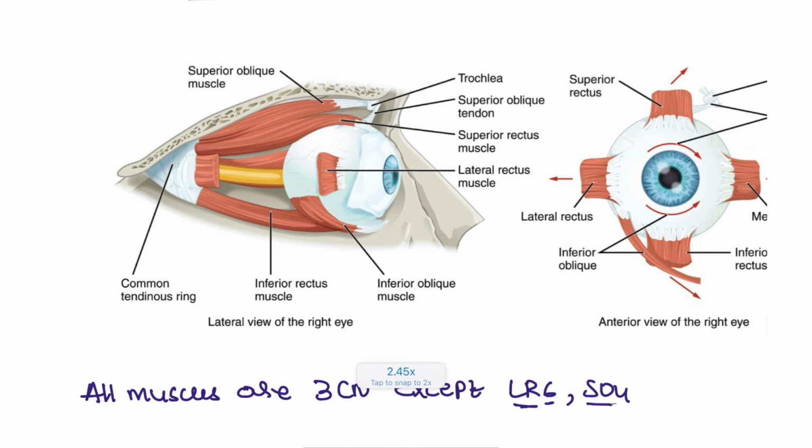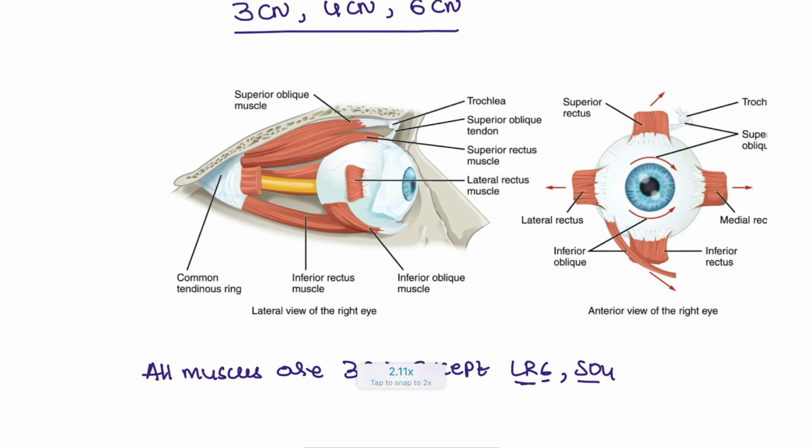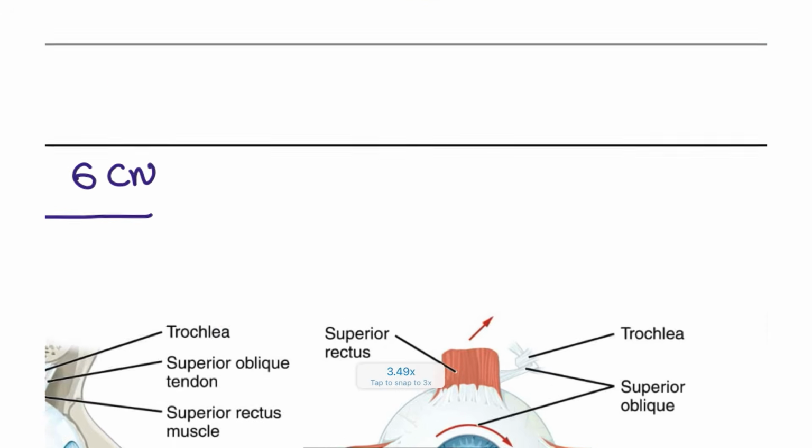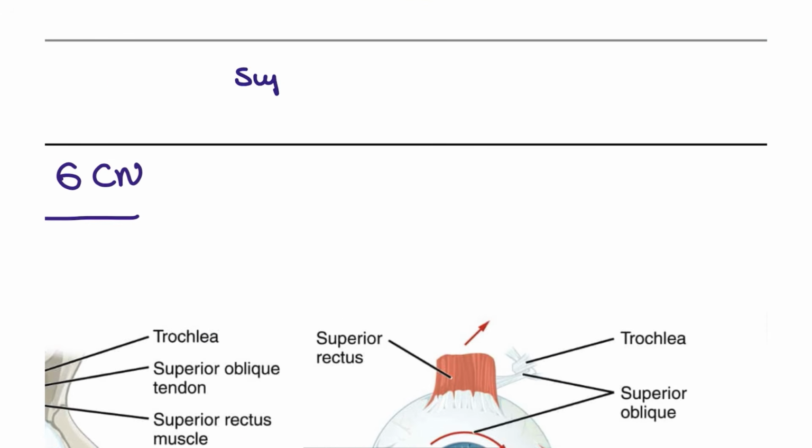Next, coming to the actions. Recti muscles mean a straight direction, and oblique muscles act in the opposite direction. Let's see the actions of these muscles. Superior rectus means upward, it helps in elevation of the eye.